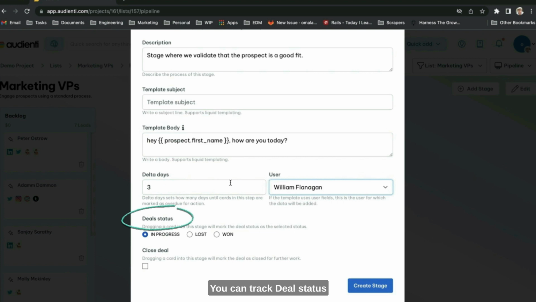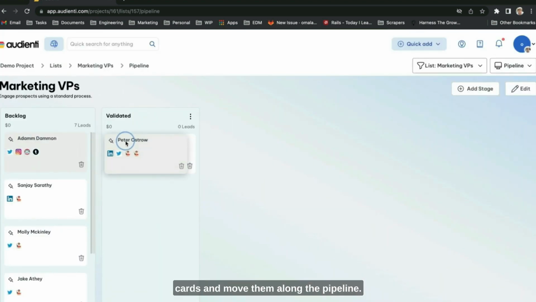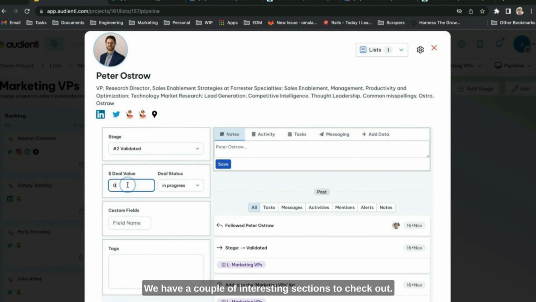You can track deal status and update that automatically. So you can set win-loss columns and drag cards to those columns. And then lastly, you can set this column to close a deal. After a week, this deal will be hidden from the pipeline. Then I can just drag and drop cards and move them along the pipeline. Next, let's click a card. On the detail card, we have a couple of interesting sections to check out. We mentioned deals. You can set the deal value here as well as its status.